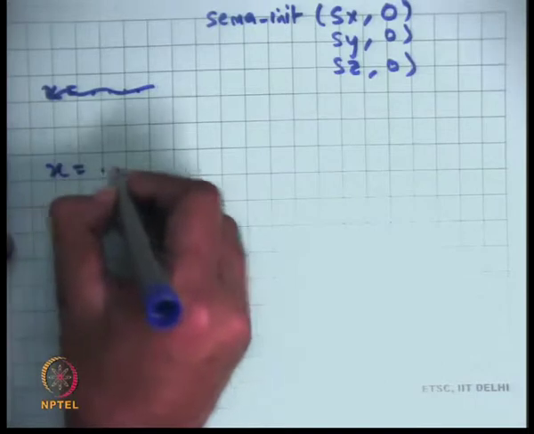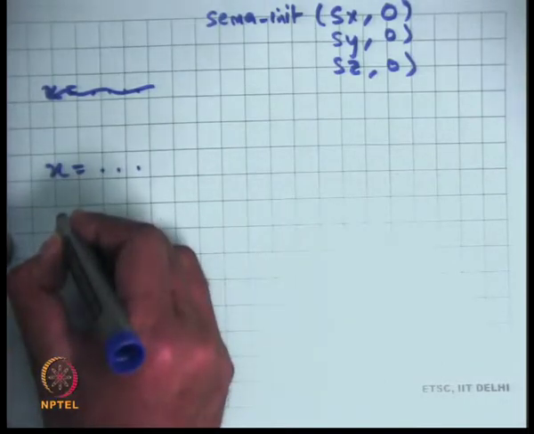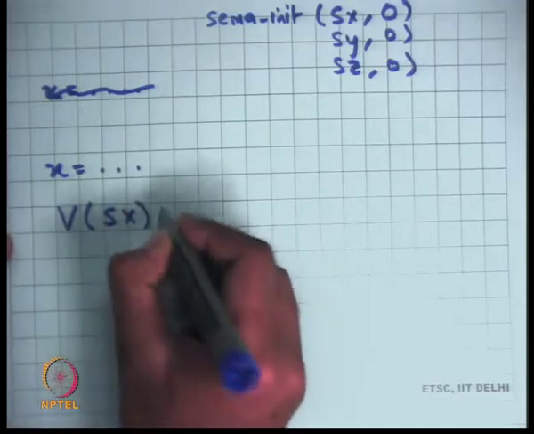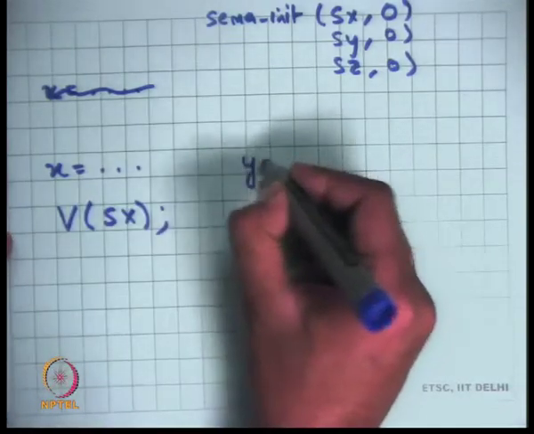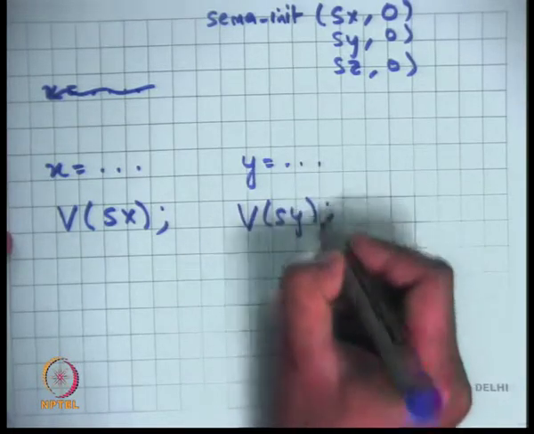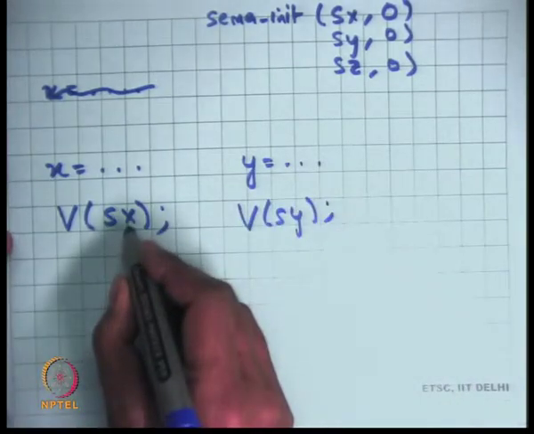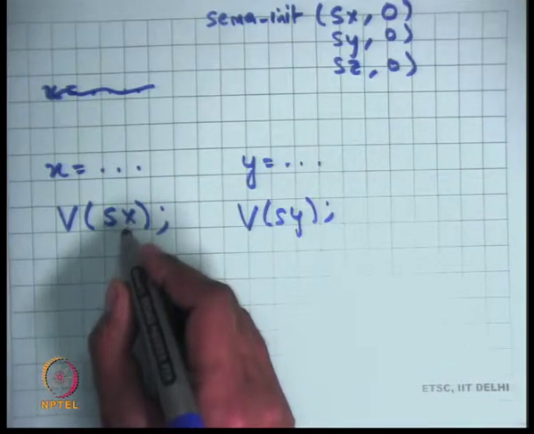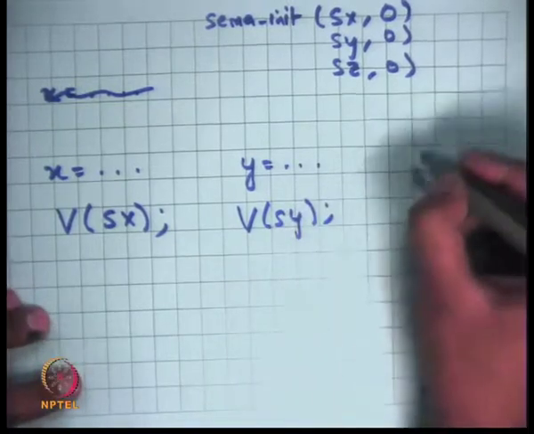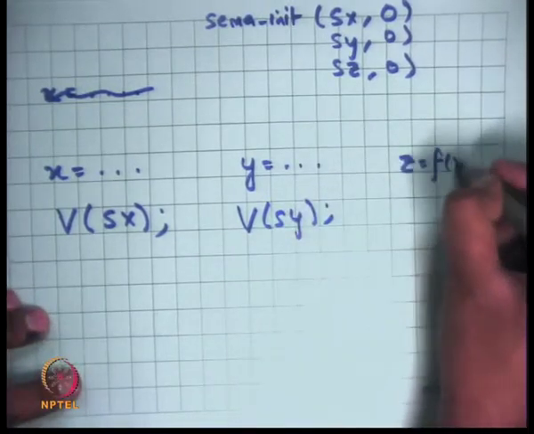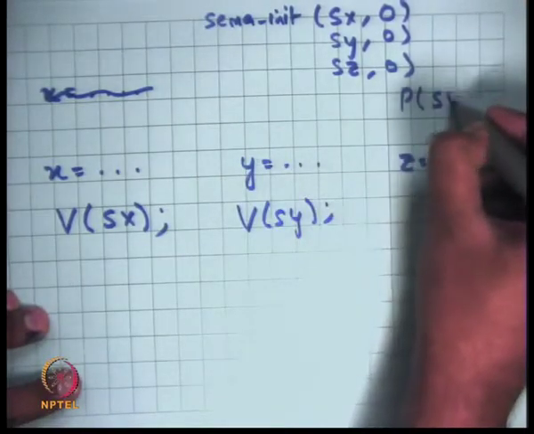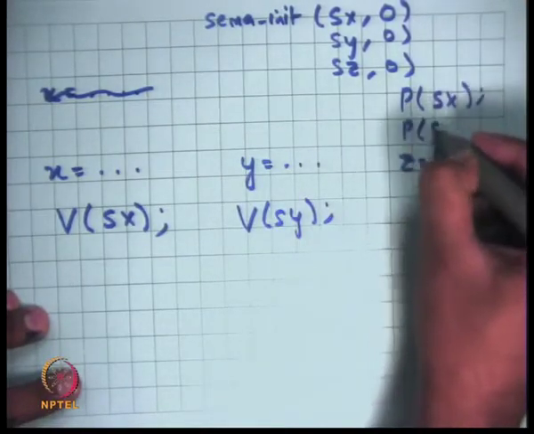Then you say x is equal to dot dot dot, and then you say v on sx, right. Then you say y is equal to dot dot dot, you say v on sy, basically indicating that x has been computed. So you push up the flag by 1. Y has been computed, so you push up y's flag by 1, and for z is equal to fxy, before it you say p of sx and p of sy.